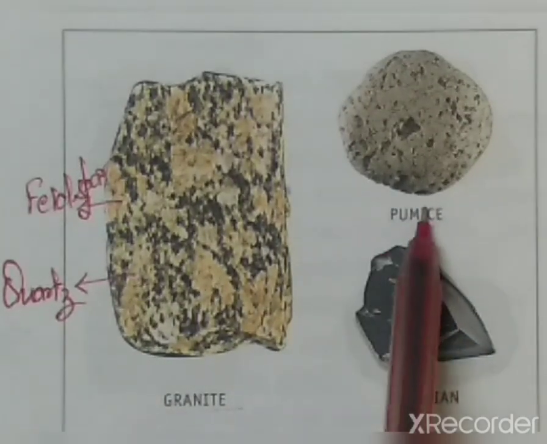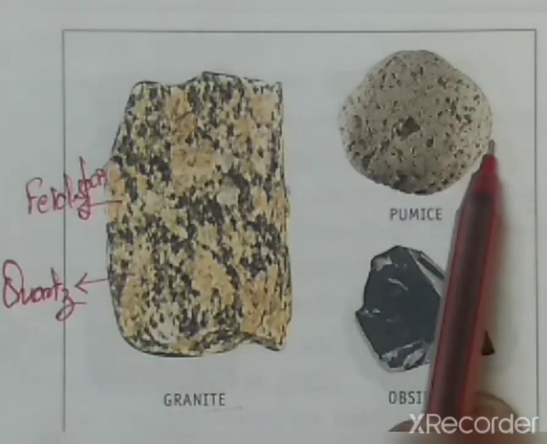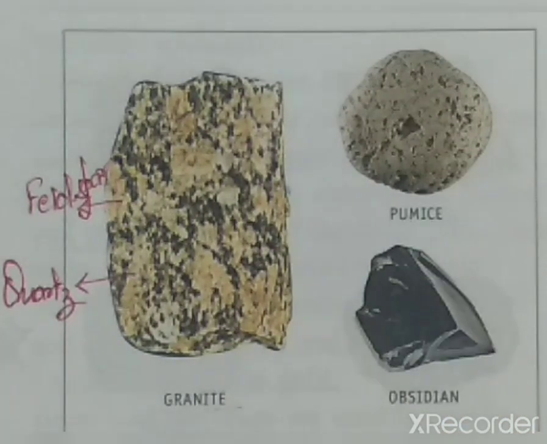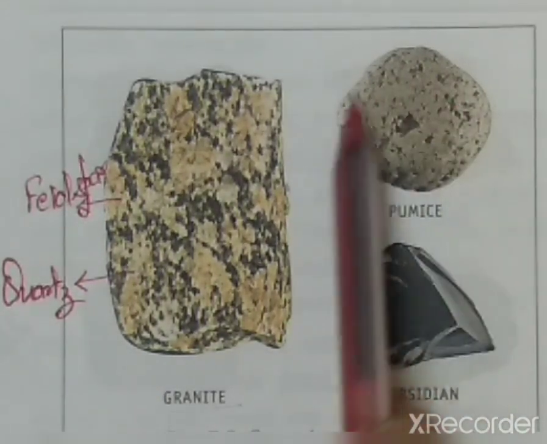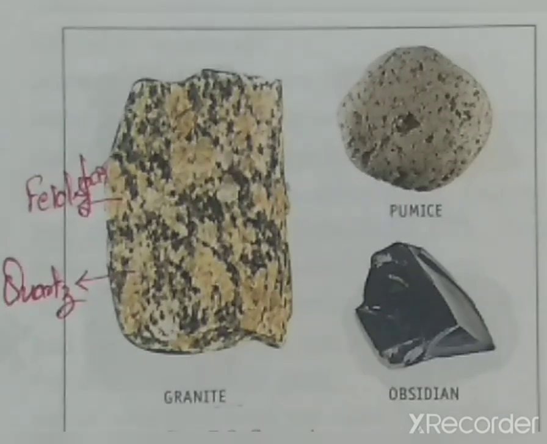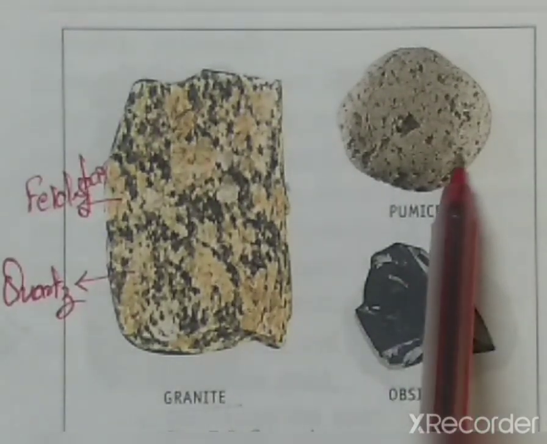Next one is pumice. Pumice is another light-colored igneous rock, and it is mostly found in your bathroom. It has so many holes in it, if you look carefully.